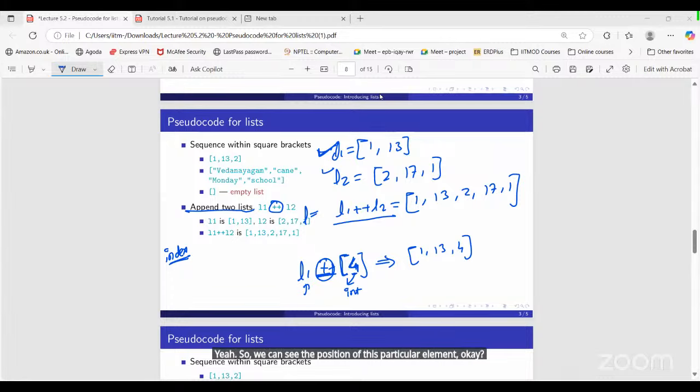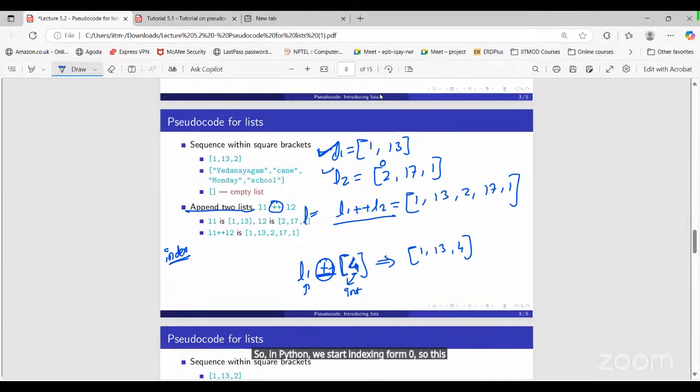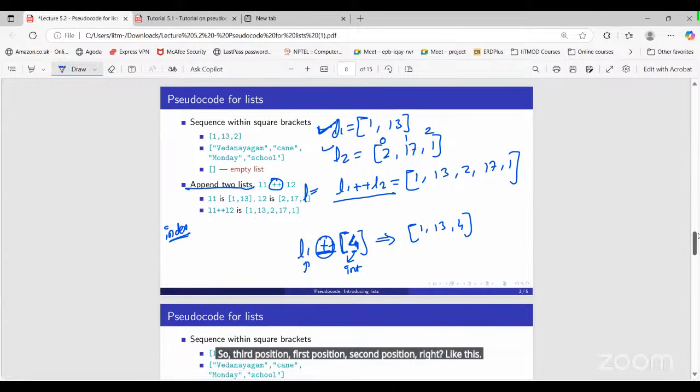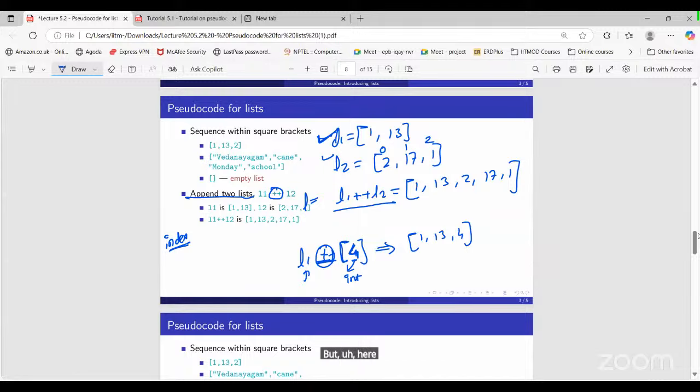Okay. So in Python, we start indexing from 0. So this 2 is at the 0th index. 17 is basically at the first index. This 1 is basically at the second index value. Okay. So 0th position, first position, second position, right? Like this.